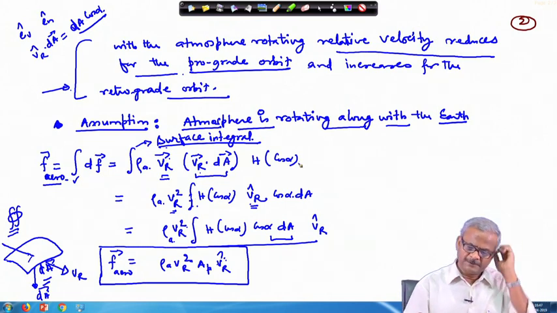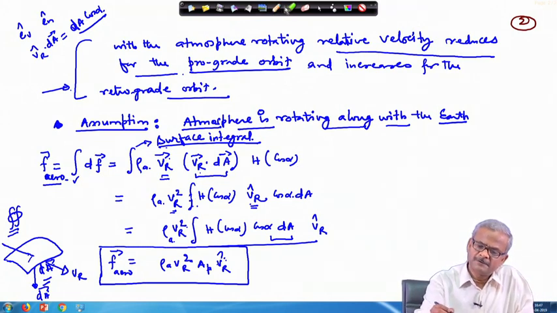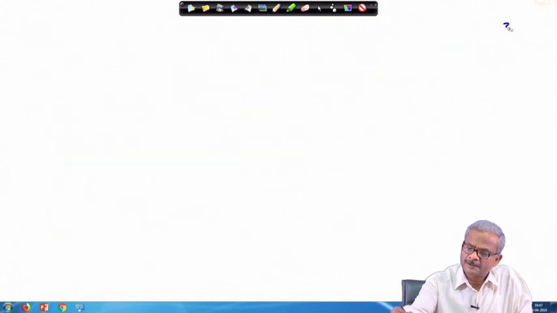Using this only we can also find out the torque acting on the system.